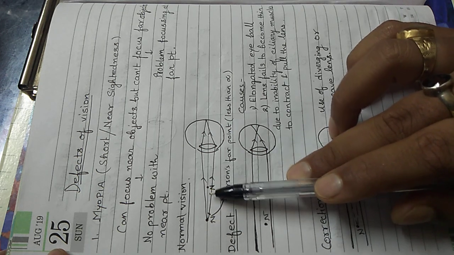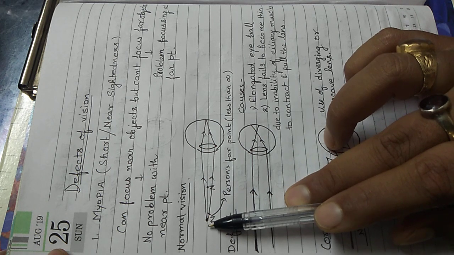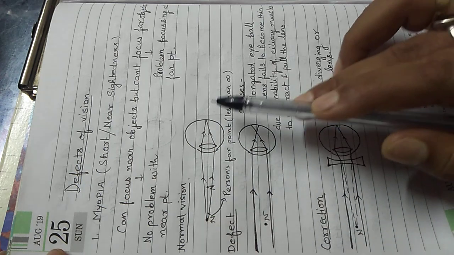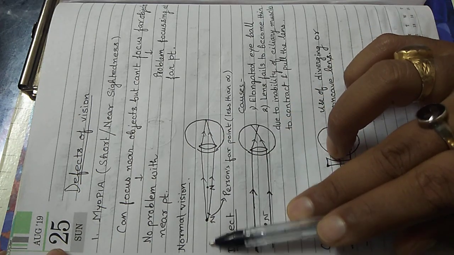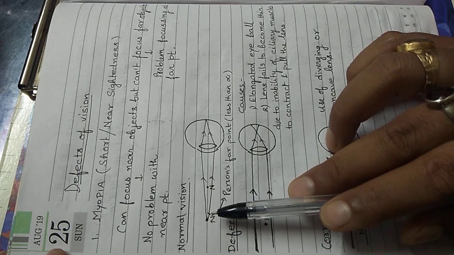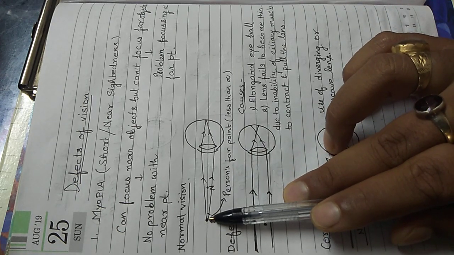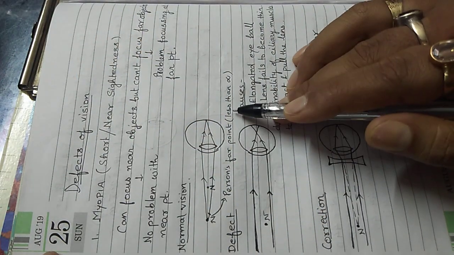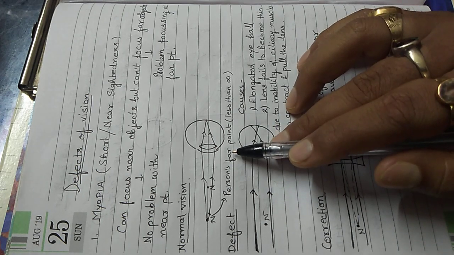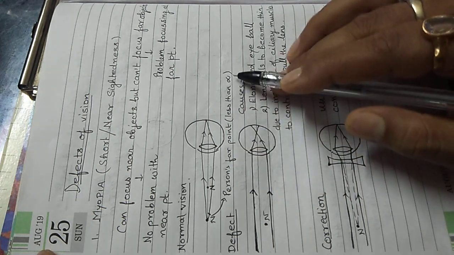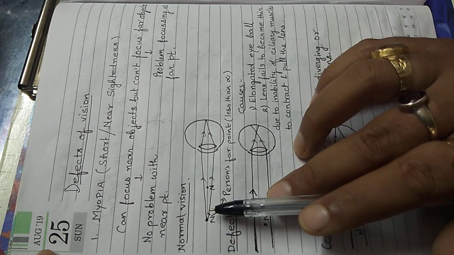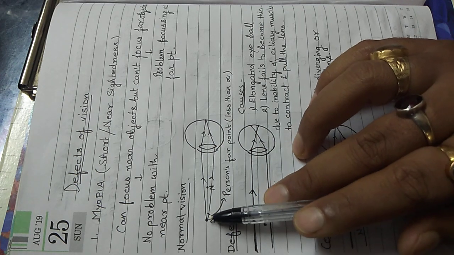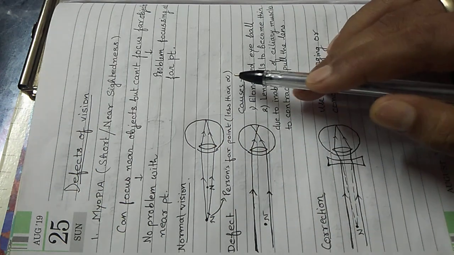So we are taking the object farther and farther from the person's eye. Let's say up to this point he can focus clearly. Beyond this point, if I take the object, he is not able to focus. That means this is the farthest point till where he can focus, so we call it the person's far point. For a person suffering from myopia, this will be less than infinity, because if you keep the object at infinity, which is the far point of a normal eye, he will not be able to focus.